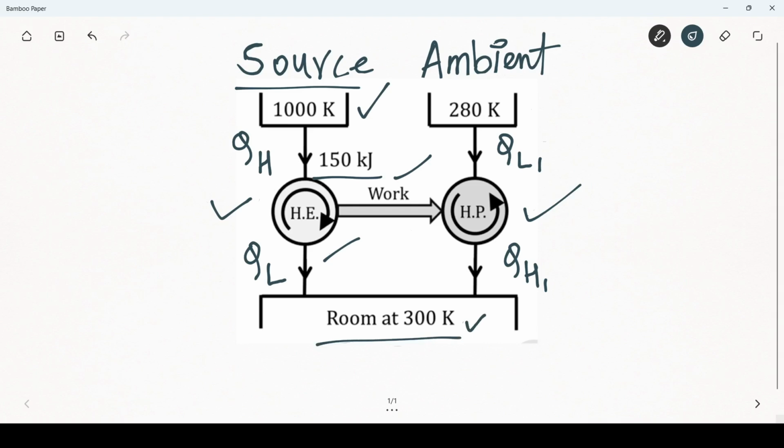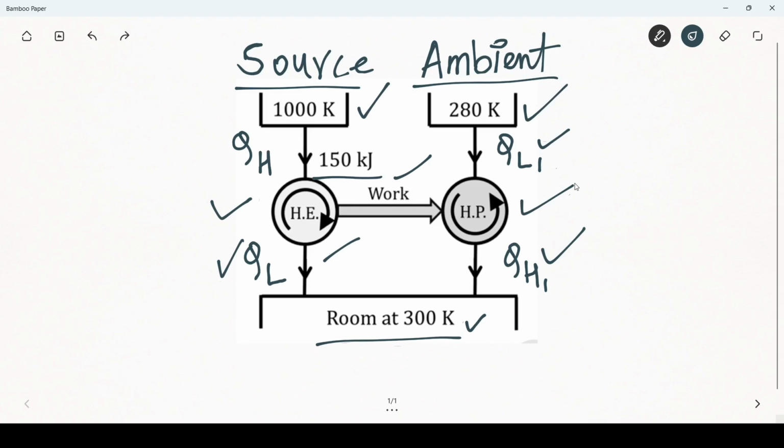Let us say this heat engine rejects QL amount of heat to the room. The heat pump absorbs QL1 amount of heat from the ambient which is maintained at 280 Kelvin. It delivers QH1 amount of heat to the room which is maintained at 300 Kelvin when work input is supplied to it by the heat engine.